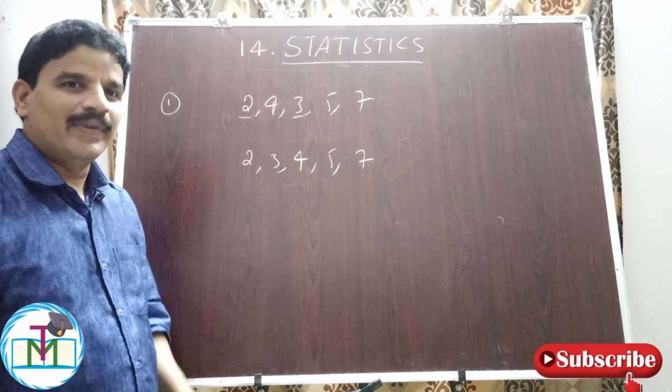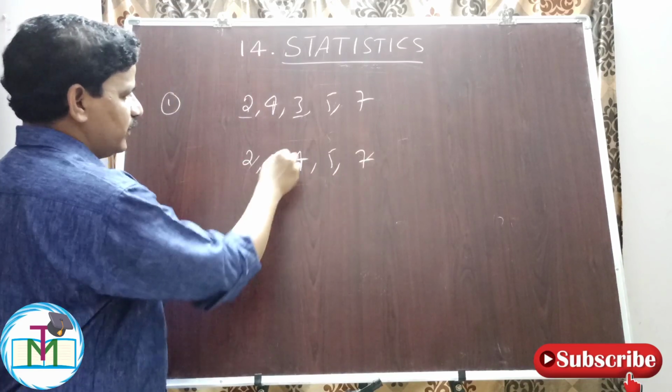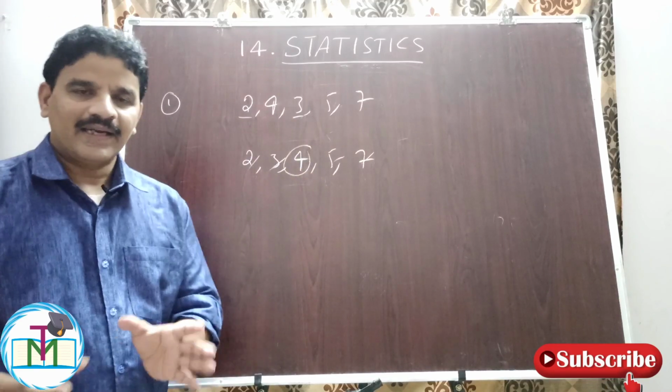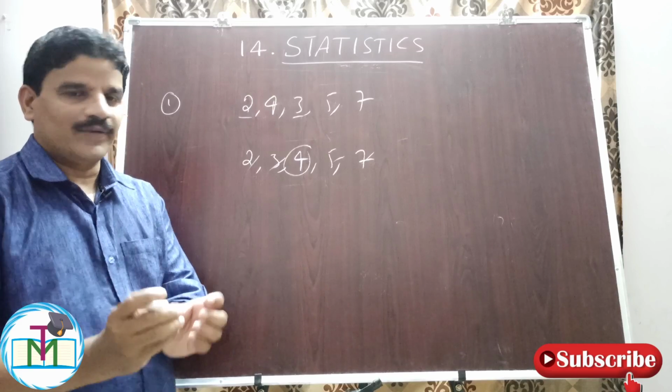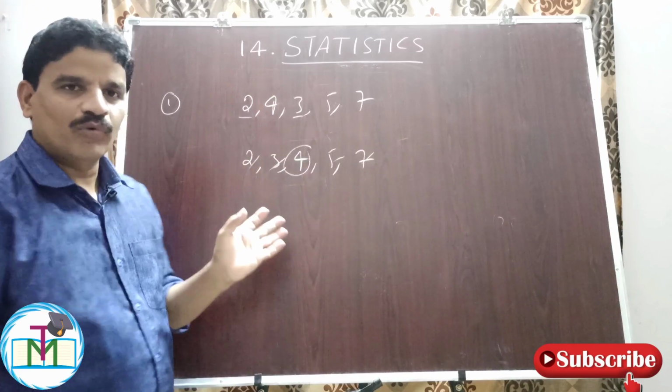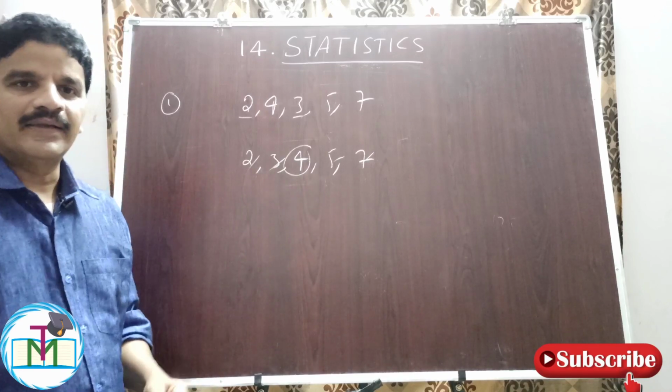Now we have to pick up the middle one. Cancel this one, this one, this one, this one. What is median here? 4. So whenever the raw data contains finite values or very few values, we can easily cancel one term on both sides and pick up the median.